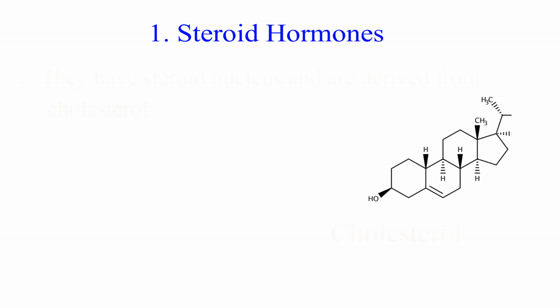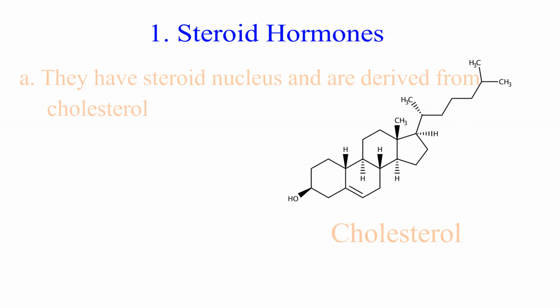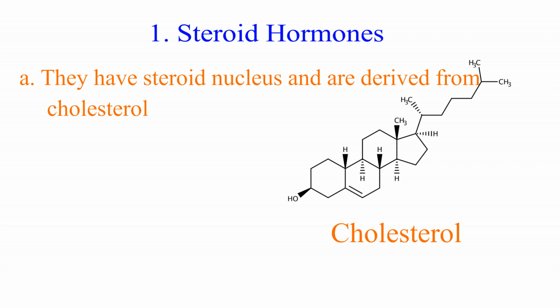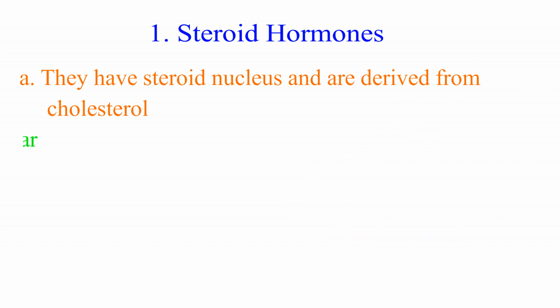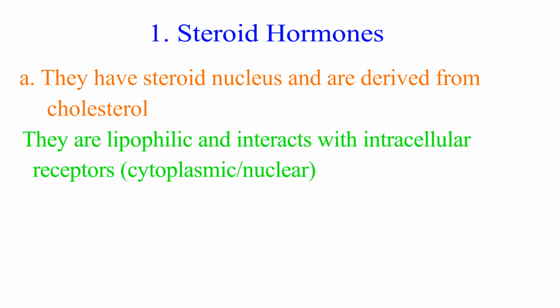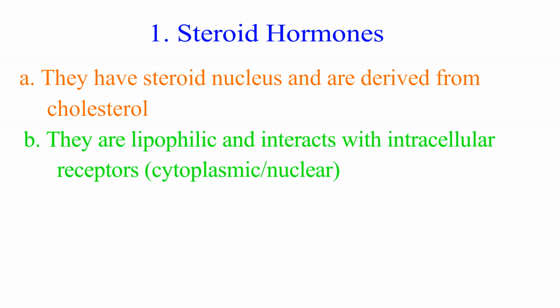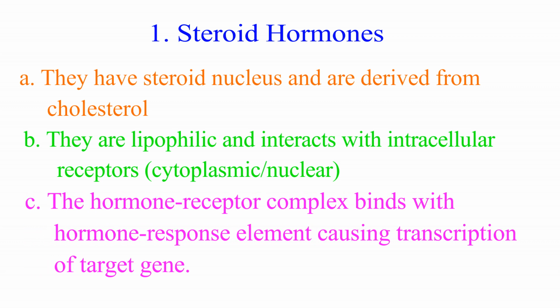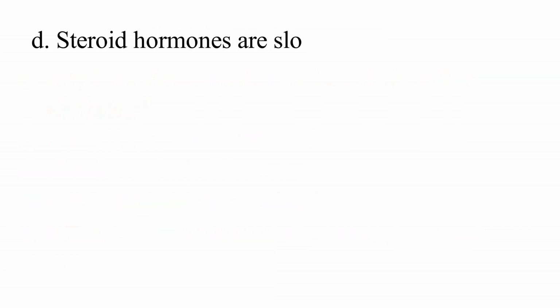The steroid hormones have a steroid nucleus and are derived from cholesterol or other allied steroids. Being lipophilic, steroid hormones diffuse across the plasma membrane and interact with the intracellular receptors located either in cytoplasm or nucleus to form the hormone receptor complex. The hormone receptor complex binds to the hormone response element of a gene, resulting in transcription of a target gene. Since they act by way of central dogma, they are slower acting.